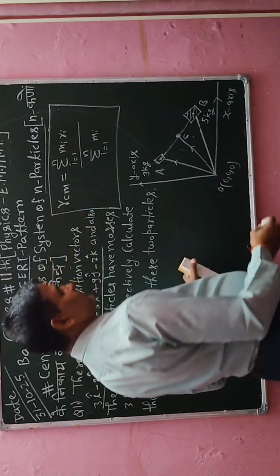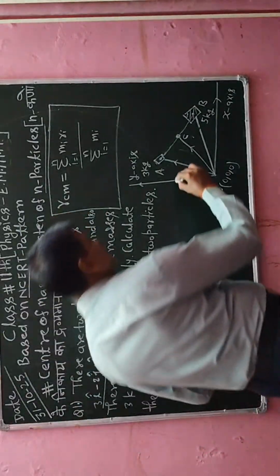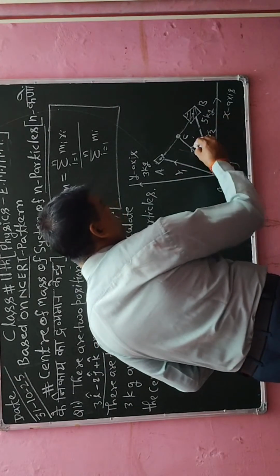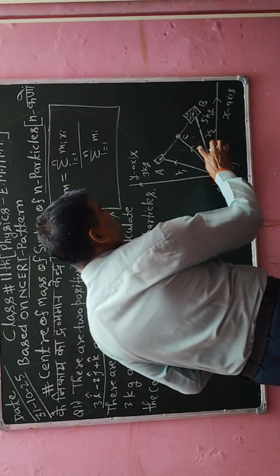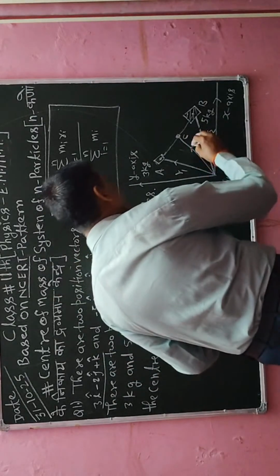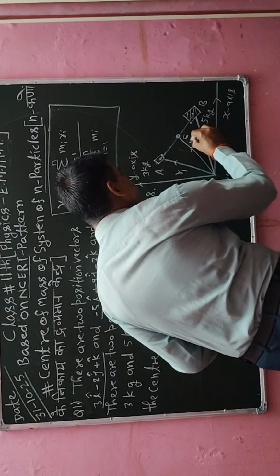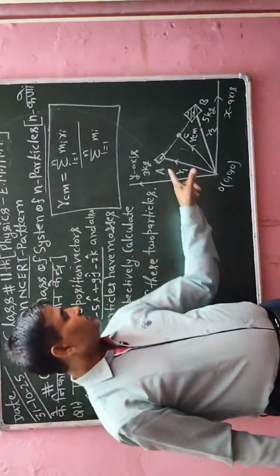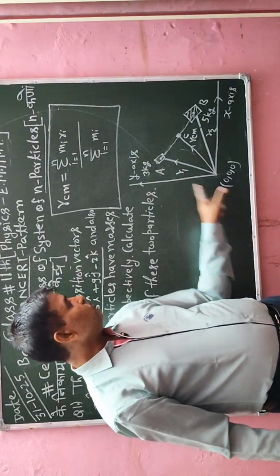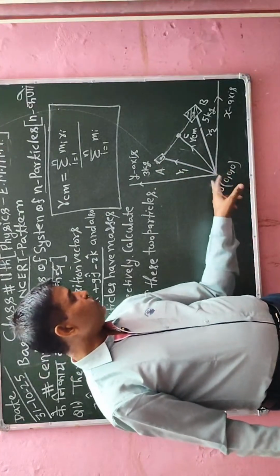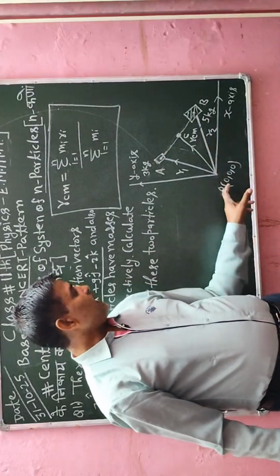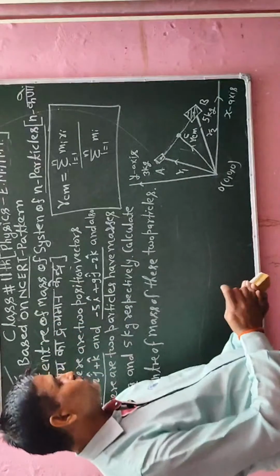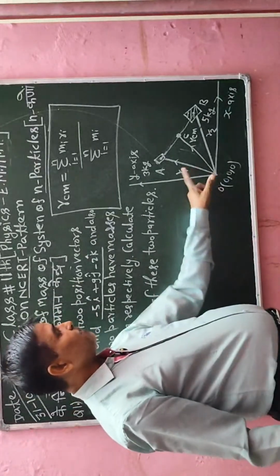So its coordinates I can also write. So I have to write here position vector R1, and this is position vector R2, and this is position vector Rn, but I have to calculate its center of mass. So I have to write here R CM. Here this is the position vector OA, that is R1, and OB, that is R2, and OC, that is the center of mass. I have calculated the center of mass here. Now the value of R1 I will also write.